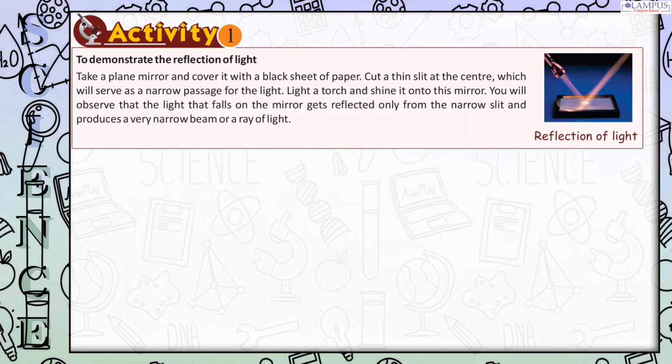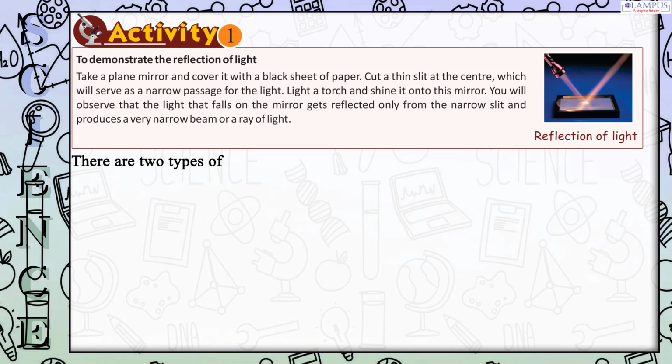Activity 1. To demonstrate the reflection of light, take a plain mirror and cover it with a black sheet of paper. Cut a thin slit at the center, which will serve as a narrow passage for the light. Light a torch and shine it onto this mirror. You will observe that the light that falls on the mirror gets reflected only from the narrow slit and produces a very narrow beam or a ray of light.